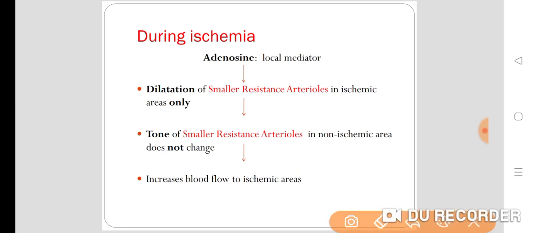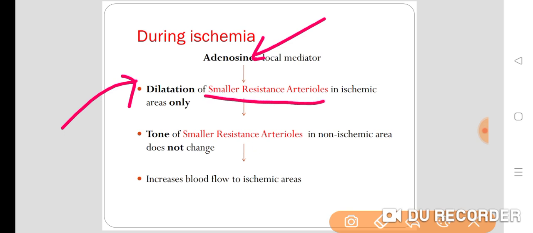What happens during ischemia? Adenosine. Adenosine is a local mediator which is present there. This local mediator causes dilatation of the smaller resistant arterioles in the ischemic area only.